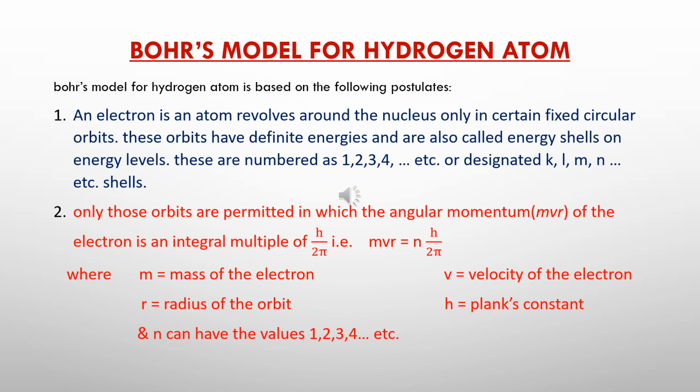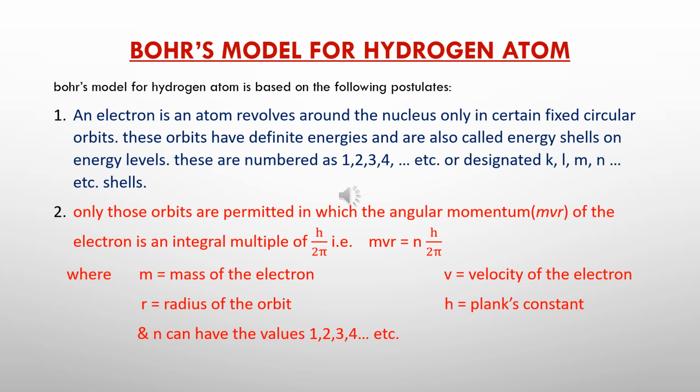The second postulate states that only those orbits are permitted in which the angular momentum, that is, the product of mass, velocity, and radius of the electron, is an integral multiple of h by 2 pi. h is the Planck's constant.